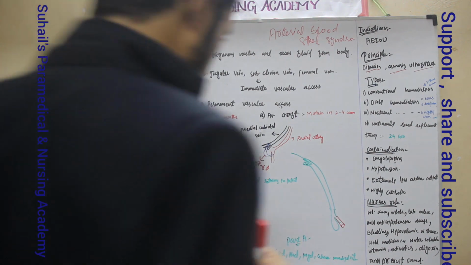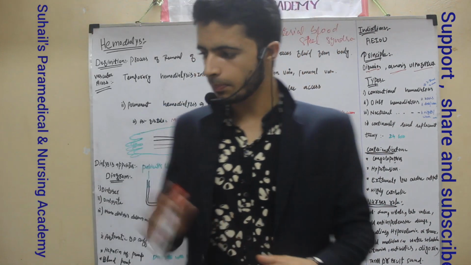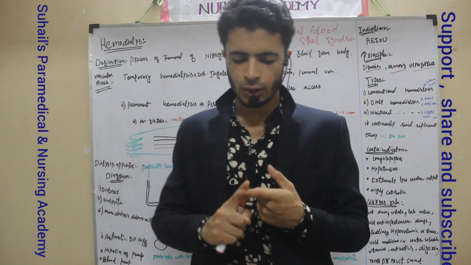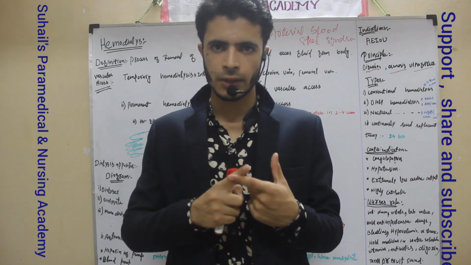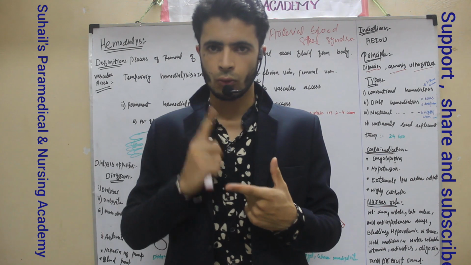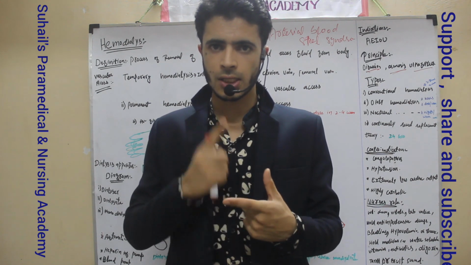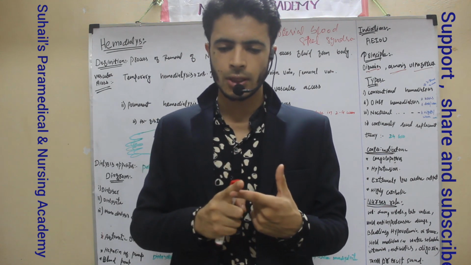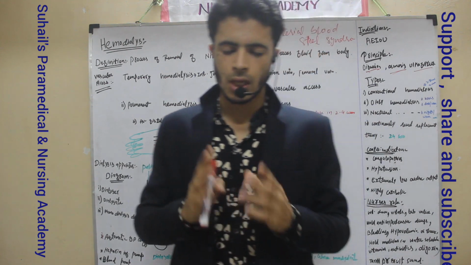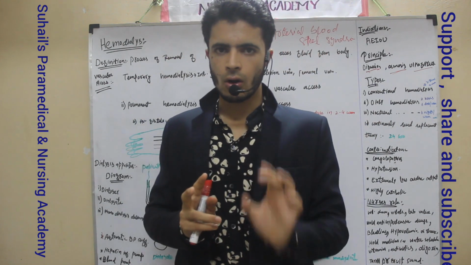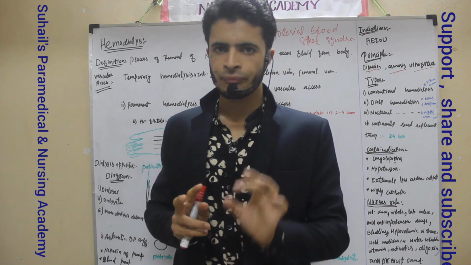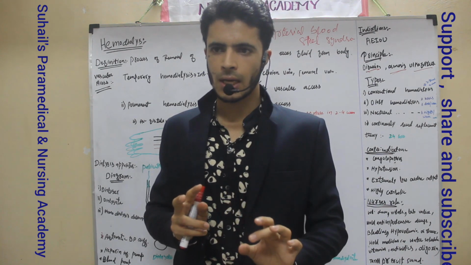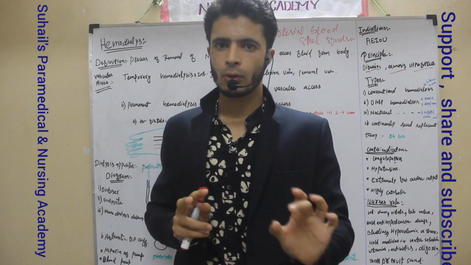So once more I will tell this in a simple way. I will tell once more why we need hemodialysis. If there is 85 to 90% loss of kidney function, we need hemodialysis. This occurs in end-stage renal disease. Remember this point. What is hemodialysis? Hemodialysis is a process of removal of nitrogen wastes as well as excess fluid from the blood. Remember, this is actually a purification of the blood.